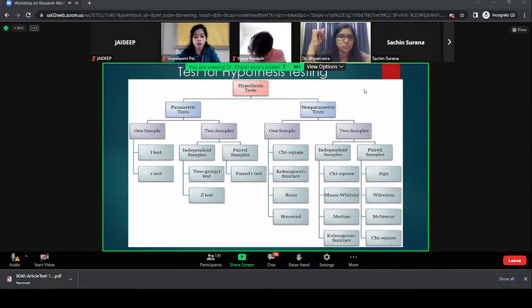Descriptive analysis and inferential analysis. See, when you collect the data and you prepare a tabular form, how many were male, female, and from which region they are, you are just explaining data and putting it in a tabular format. You are describing the data, descriptive analysis. You are not making any analysis out of it. But when you are drawing some hypothetical situation, whether there is some relationship, or there is an impact, or there are differences, then you can say it is an inferential analysis.